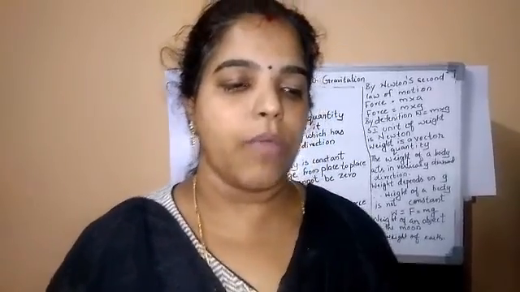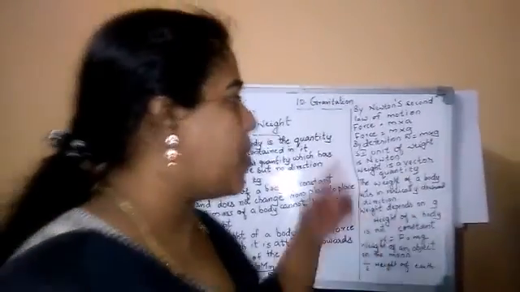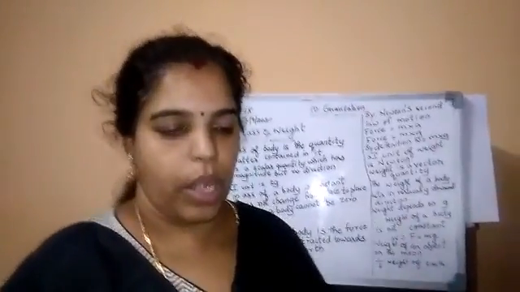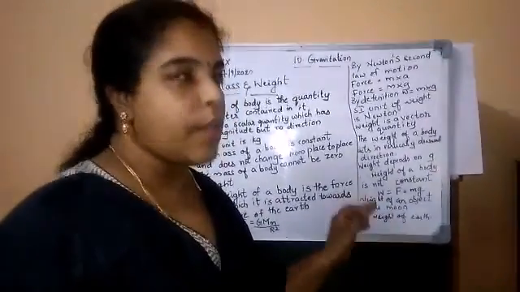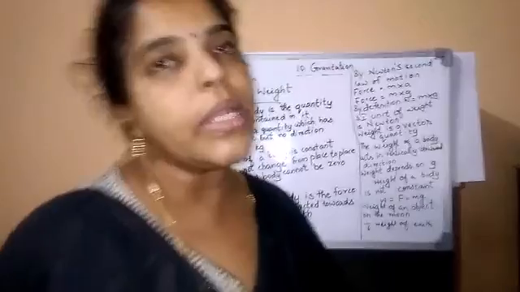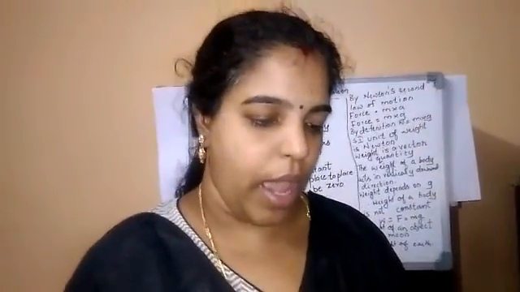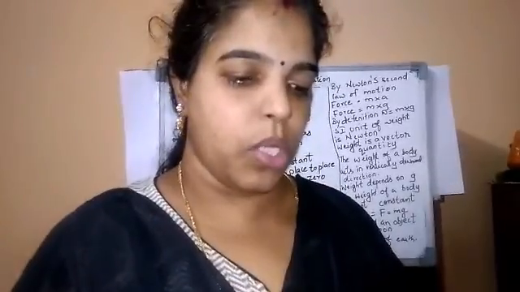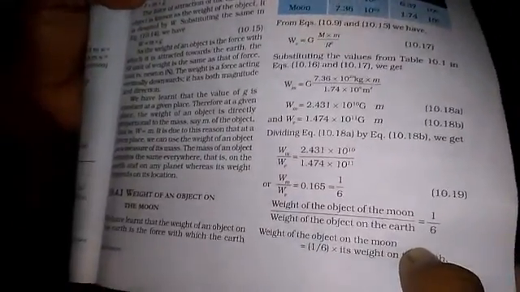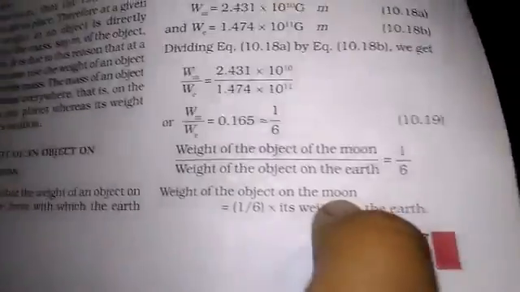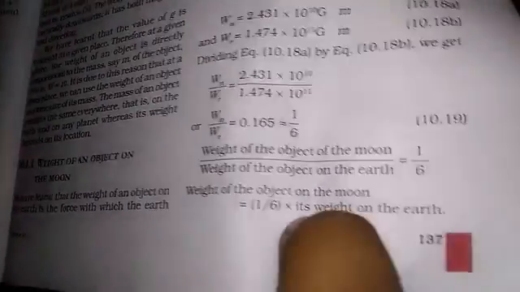So let the mass of an object be m, then Wm is equal to G into M into m over the radius squared. We are coming to that. The weight of an object on the moon is 1/6 into its weight on the earth. According to that, the weight of the object on the moon by the weight of the object on earth is 1/6. If you want to find out the weight of the object on the moon, you can use this formula.